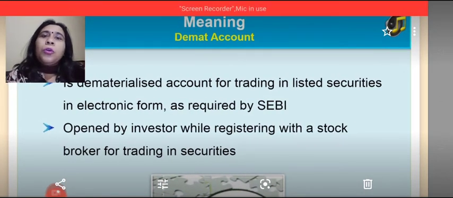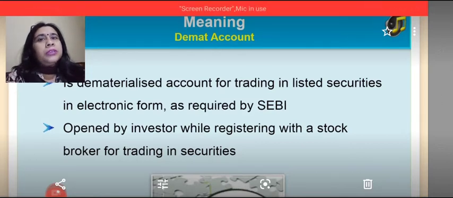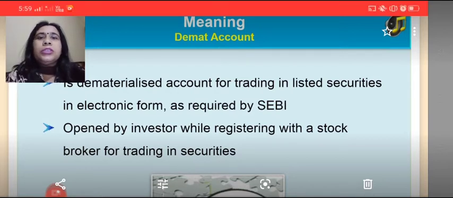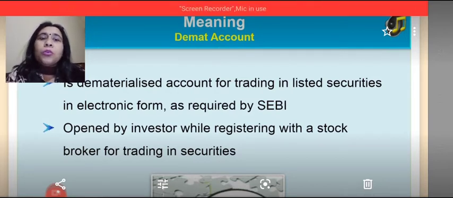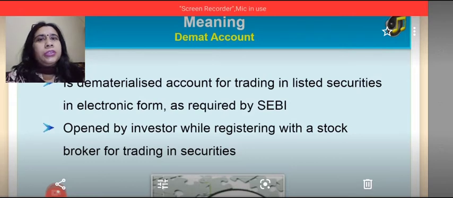DMAT account, also known as dematerialized account, is for trading the listing procedure in the stock exchange through the electronic form as per the regulations or guidelines by Security Exchange Board of India. This is opened by the investor while registering with the stockbroker for trading in securities.